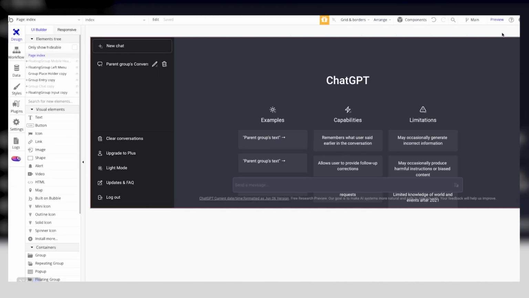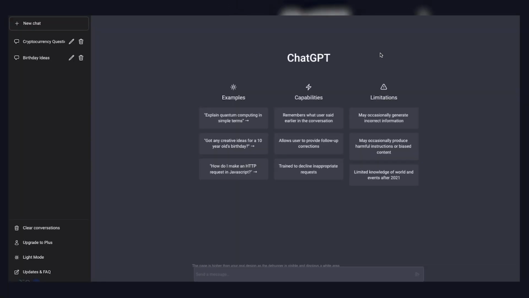Okay, today I want to take a little look at our ChatGPT clone template for Bubble. It is pretty straightforward as far as what this thing actually is. It's right there in the title that I just said, but let's preview it. Let's take a little look. This is exactly as described, a ChatGPT clone.